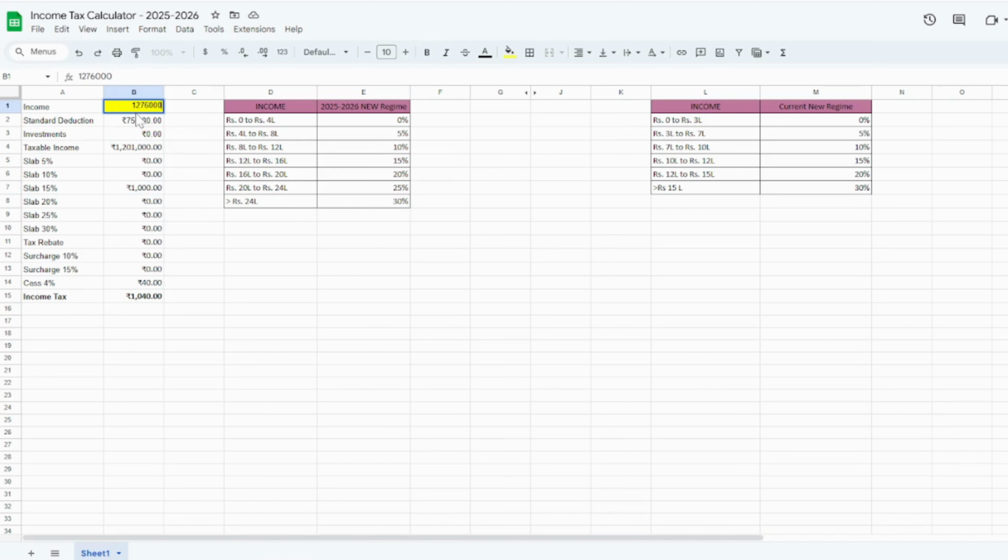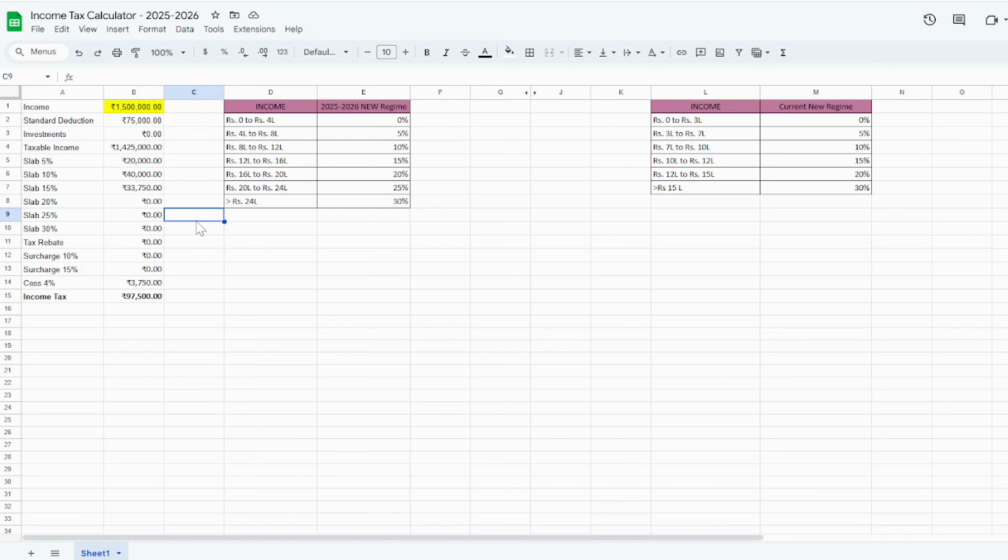Similarly, if someone has an income of, say for example, 15 lakh, for them the slab 5% is 20,000, slab 10% is 40,000, slab 15% is 33,750, and then there is a cess of 4%, that is 3,750, and then you have to pay an income tax of 97,500.